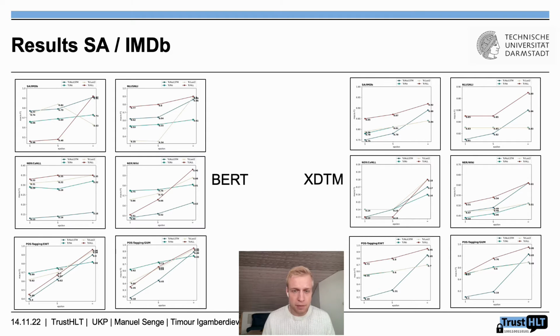However, the XTDM has a winner, which is the fully fine-tuned model, which is always the best model, except for the NER task with Kano. So that shows that different fine-tunings have different effects depending on the task. But not only the fine-tuning matters, also the type of model, where we have the BERT model with no clear winner and the XTDM with a clear pattern.